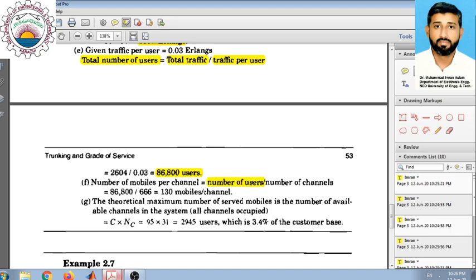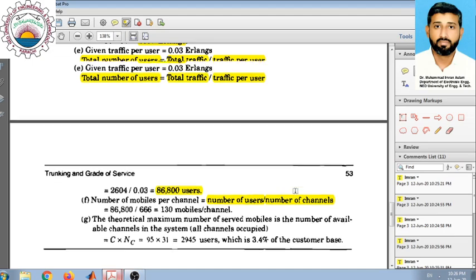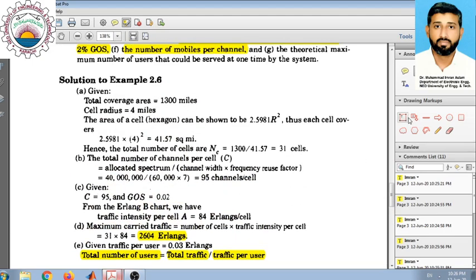Whatever number of users we have, we can divide by the total number of channels, which were calculated in part B. We had this 40 megahertz bandwidth, which was divided by the 60 kilohertz duplex channel.